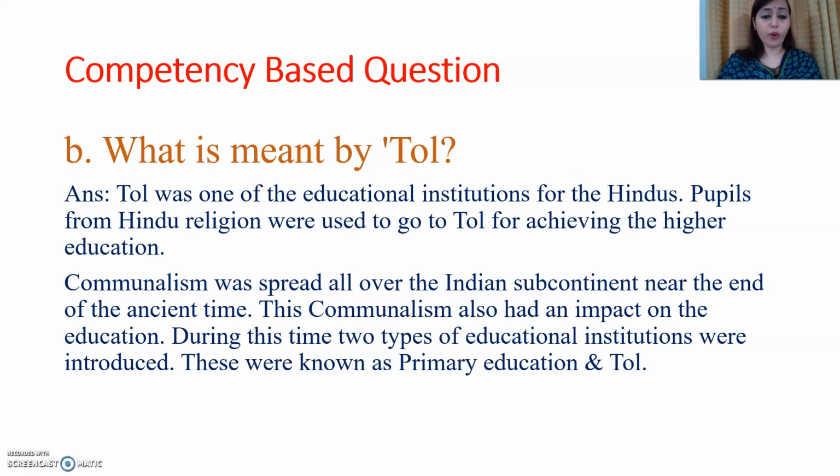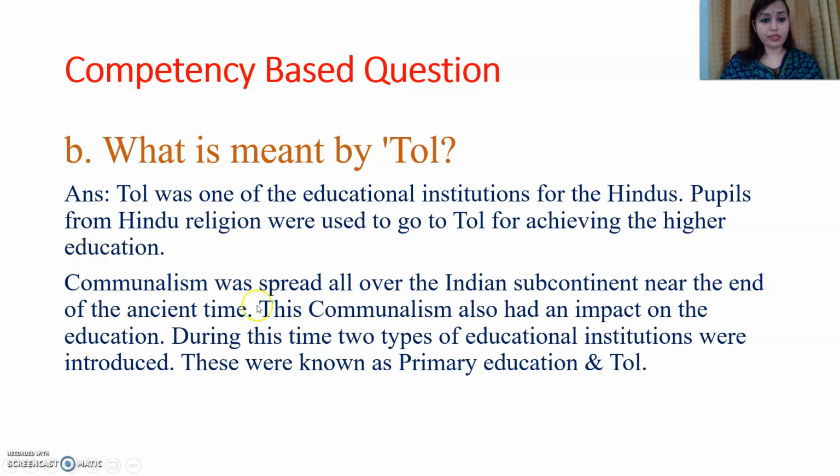Now see the next thing. What is meant by toll? Toll was one of the educational institutions for the Hindus. Pupils from the Hindu religion used to go to toll for achieving higher education. So what was toll? Toll was one of the educational institutions for the Hindus, not for all. So see, it is for a particular group, not for all. It is not granted for all. So there is actually discrimination. We can see there is discrimination.